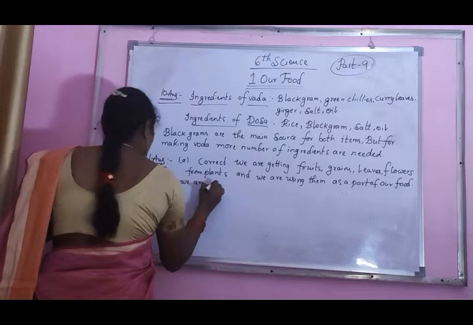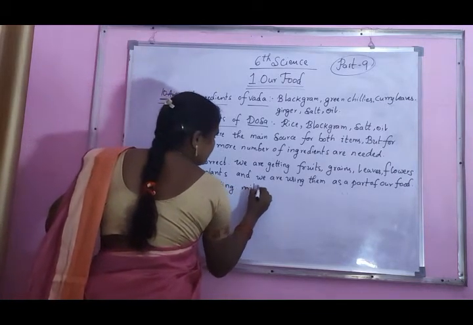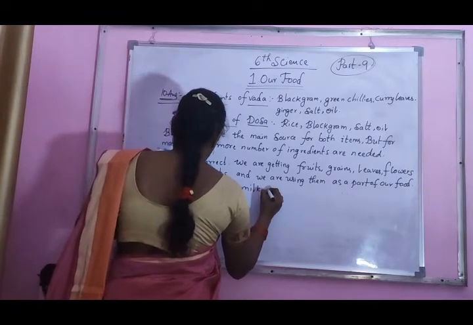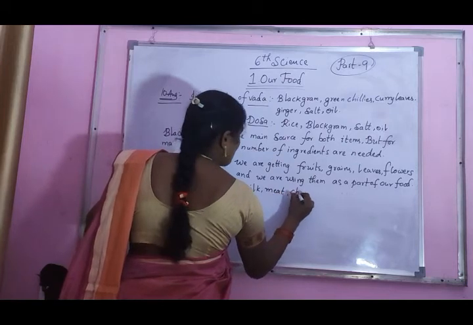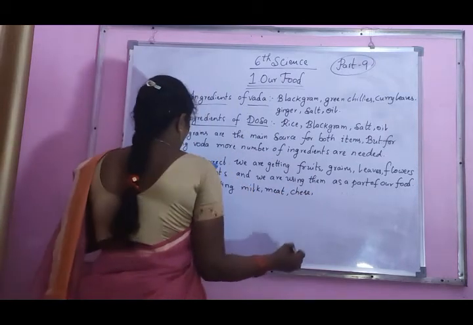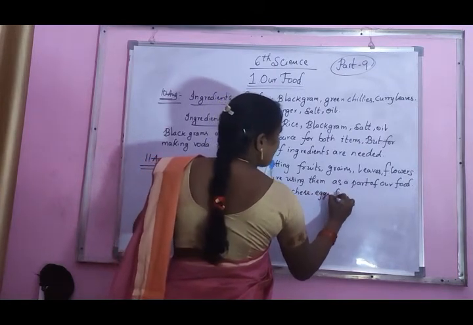We are getting milk, meat, cheese, eggs also. Eggs from animals.